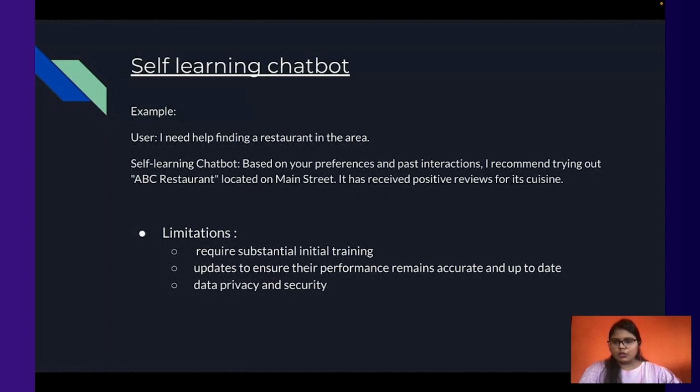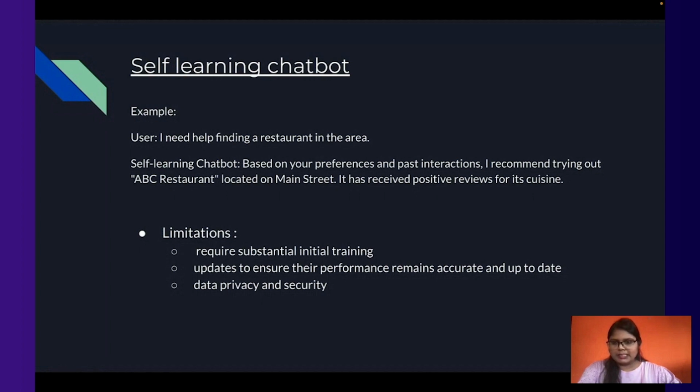But self-learning chatbots also have some limitations. To create a self-learning chatbot, we need a substantial amount of initial training data. Once we have done training, it needs to be continuously updated to ensure that its performance is accurate and up to date, because new technologies keep coming day by day.